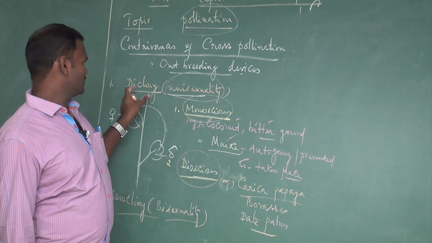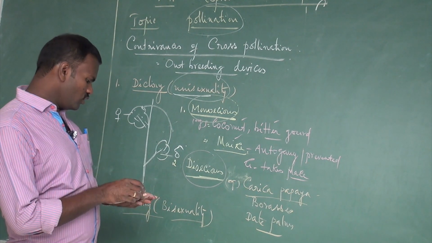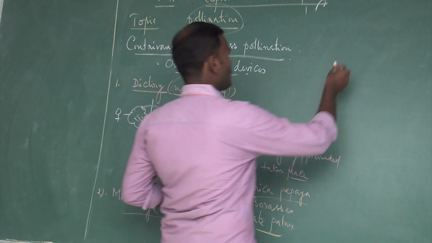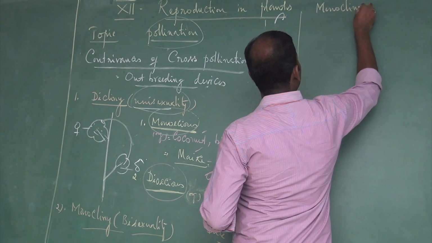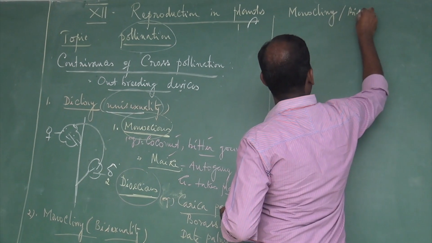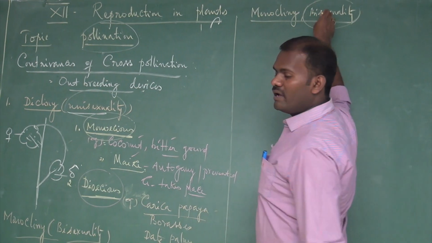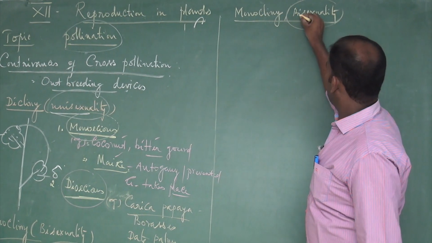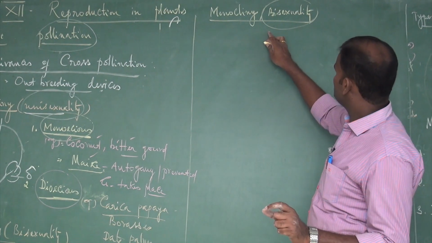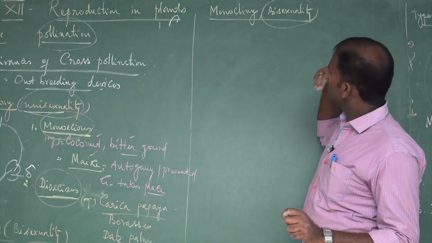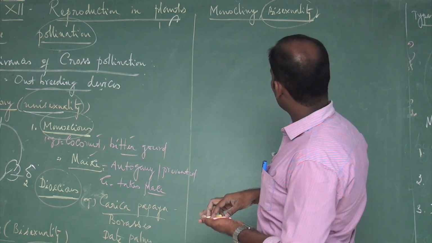There are two types of dicliny, which is also called unisexuality. Then next, monocliny is also called bisexuality. Remember, in the bisexual condition there are only chances for self-pollination. But due to some special adaptations, self-pollination is prevented and cross pollination is promoted. These are called bisexuality, also called monocliny.